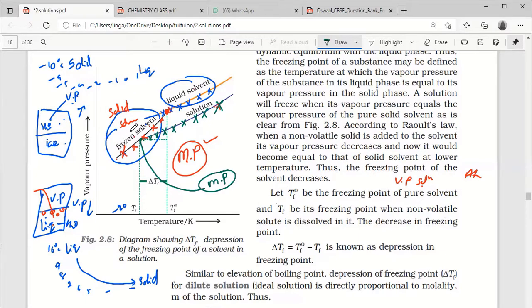The solid solvent or solution vapor pressure is not changing. Liquid vapor pressure is changing. So the liquid vapor pressure, where it is equal to the solid vapor pressure of solvent, that temperature is known as melting point. Understood it? Yes, sir.